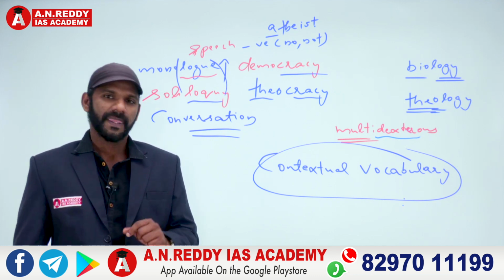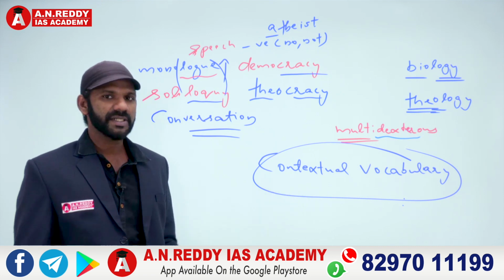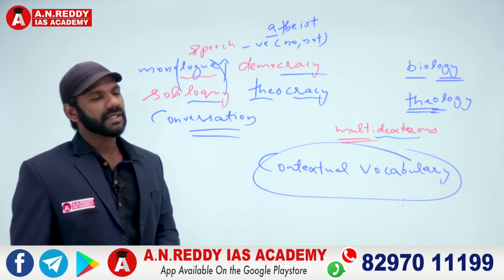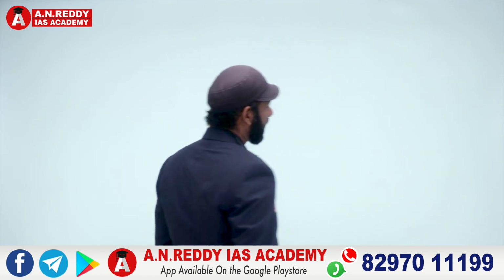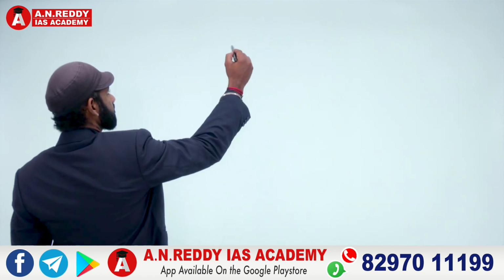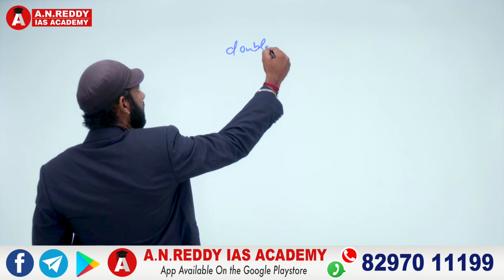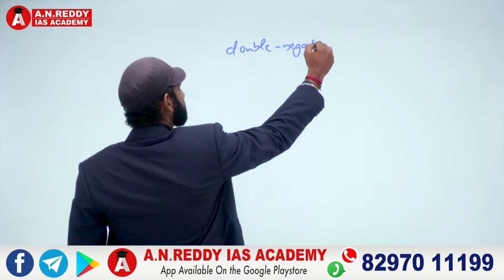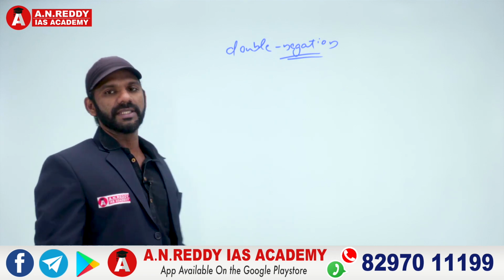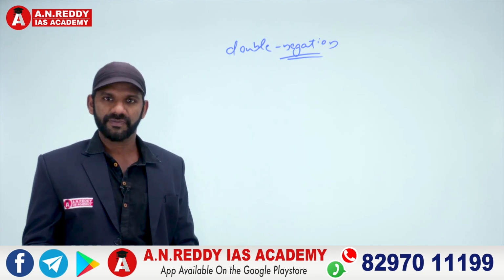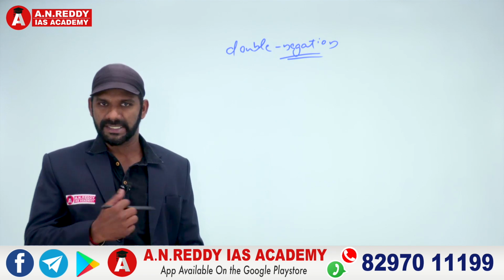Now, before contextual vocabulary, there's a concept called double negation. What do you mean by double negation? As you know, when two negative terms come together, the meaning becomes positive. Minus into minus is plus.